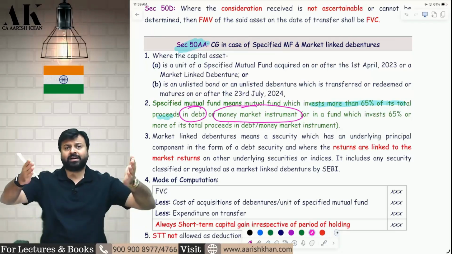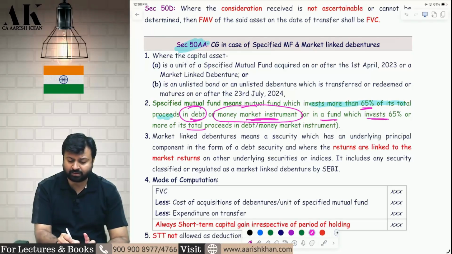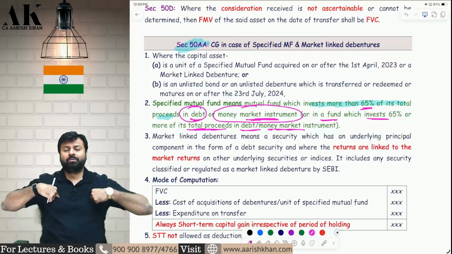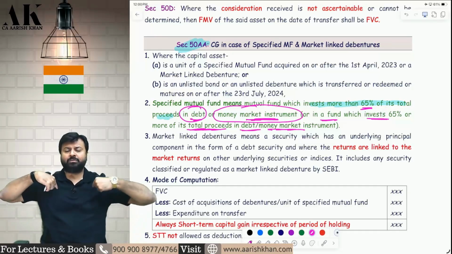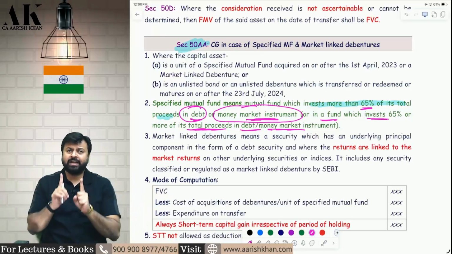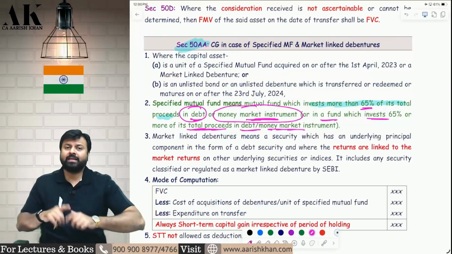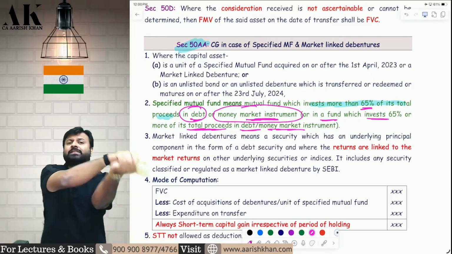So if you have raised 100 crore rupees, more than 65 crore you should invest in debt or money market instruments, or in a fund which invests 65% or more of its total money in debt or money market instruments. So if I want to become a specified mutual fund, I should invest more than 65% of my proceeds in debt or money market instruments, or if I'm not directly investing in them, then I should invest in a fund which invests similarly.